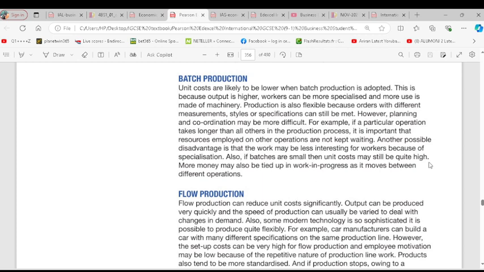Batch production. Unit costs are likely to be lower when batch production is adopted. This is because output is higher, workers can be more specialized, and more use is made of machinery. Production is also flexible because orders with different measurements, styles, or specifications can still be met. However, planning and coordination may be more difficult. Why?